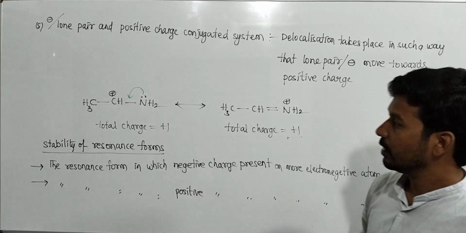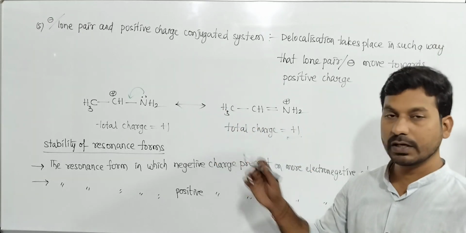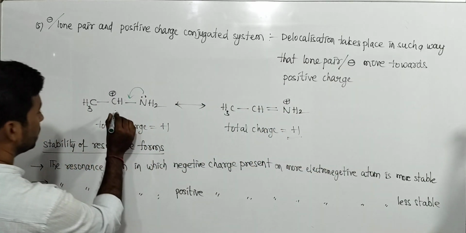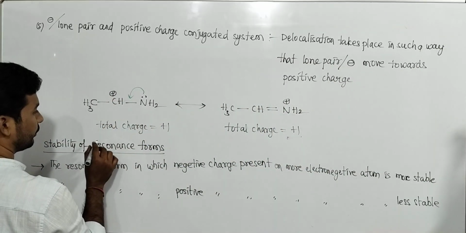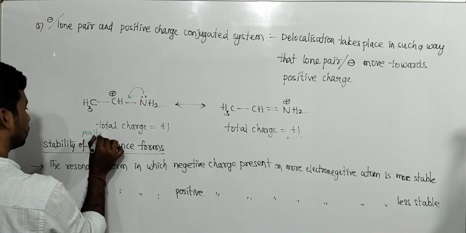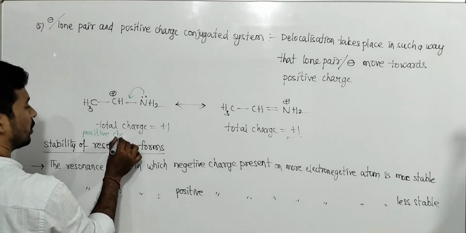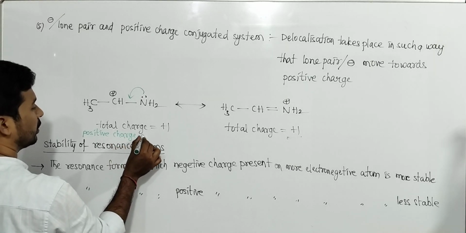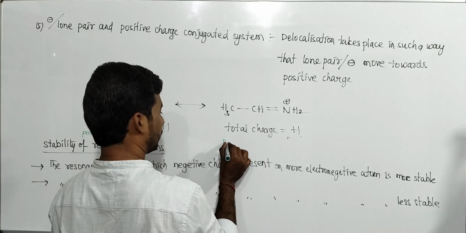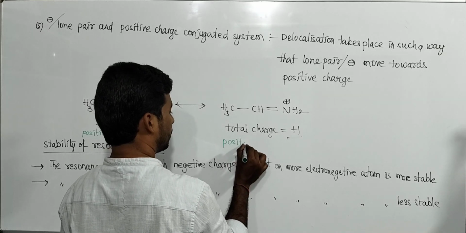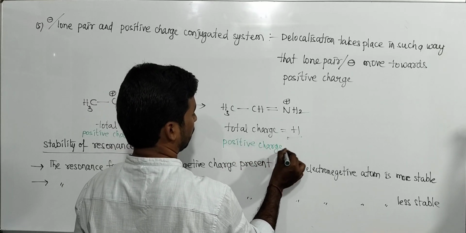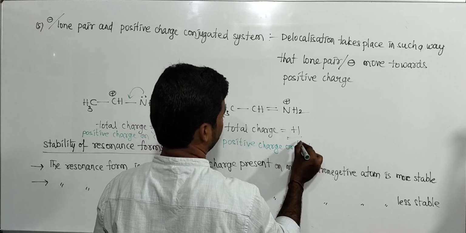So see the example here. Negative charge is not present in either structure, only positive charge. Here positive charge on carbon. Here positive charge on nitrogen.